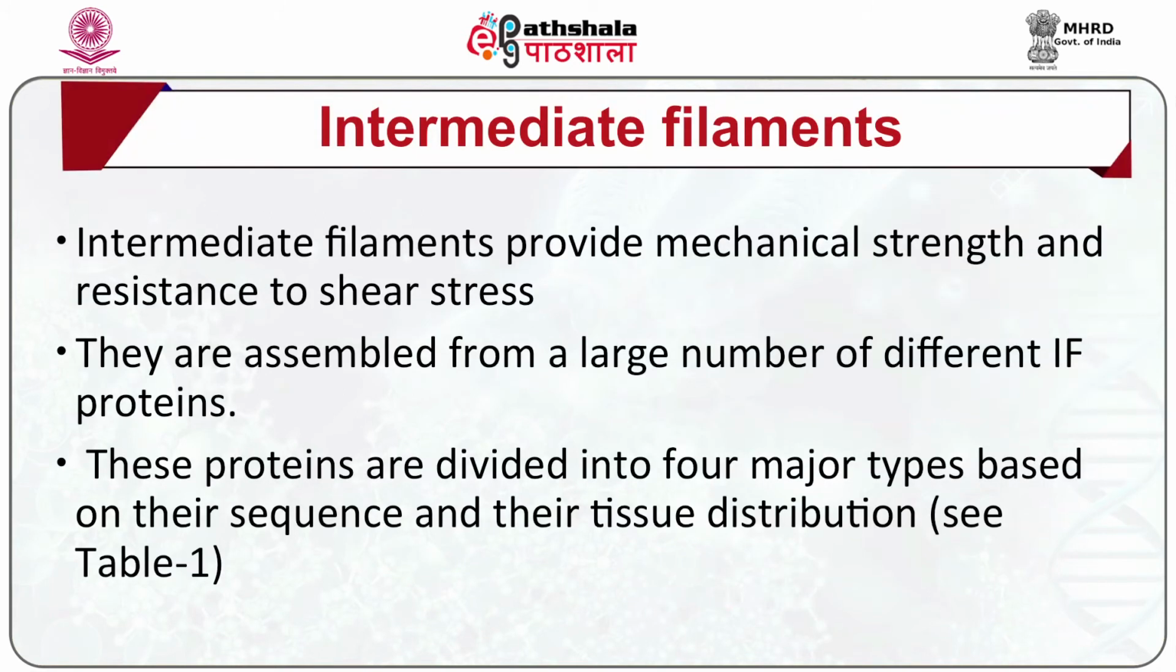The intermediate filaments. These filaments are only present in cells that display a multicellular organization. Interestingly, there is a large number of different IF proteins, and not all cells contain the same type of IF protein. In fact, some cells contain no IF whatsoever. These proteins are divided into 4 major types based on their sequence and their tissue distribution.